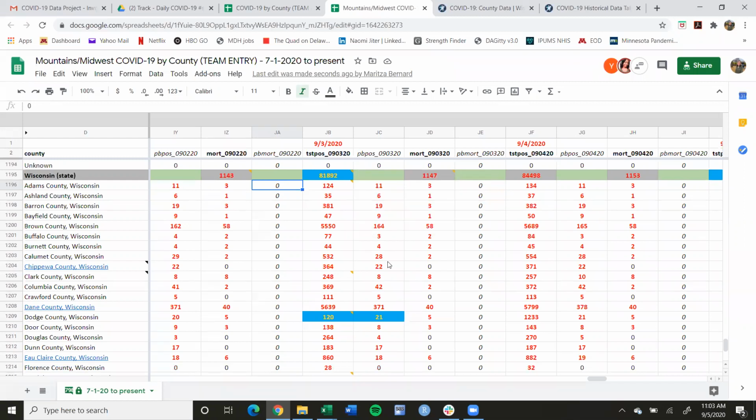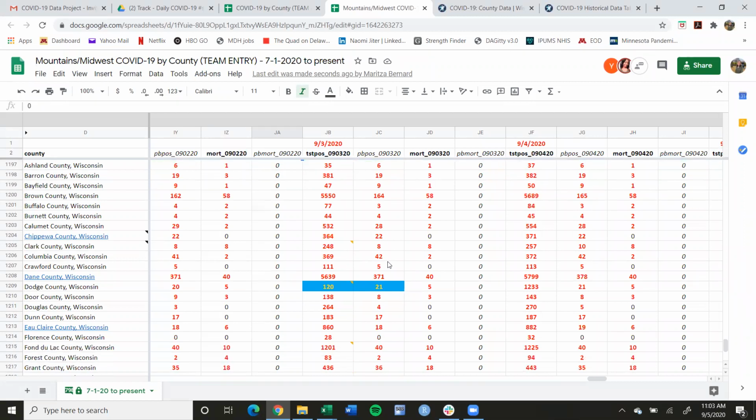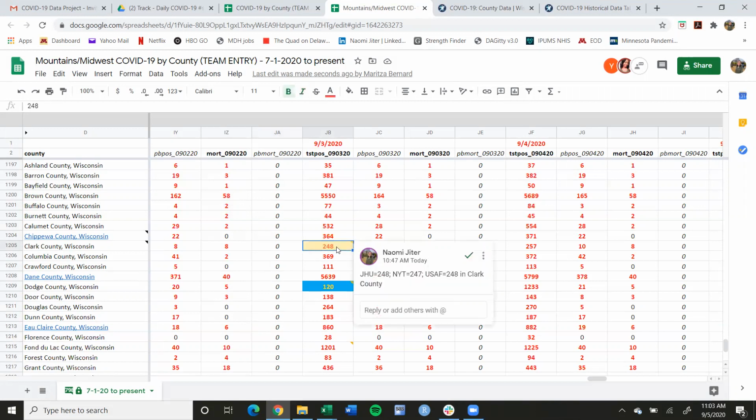When you start addressing them, you're going to notice generally three main types of comments or discrepancies. If you look at Clark County, this is the first example. You'll notice that it's a pretty minor discrepancy. We report 248 and two comparison data sets also report 248, and then New York Times reports 247, which is only a difference of 1. These are the minor differences, and they're your lowest priority comments. If you have time after you've gone through and fixed the major ones and trend breaks, then you can certainly look into them, but these are not as important to address as they won't affect the integrity of the data set as much.